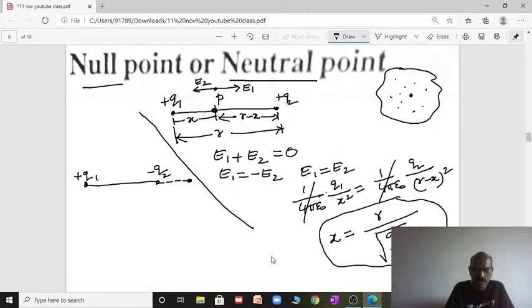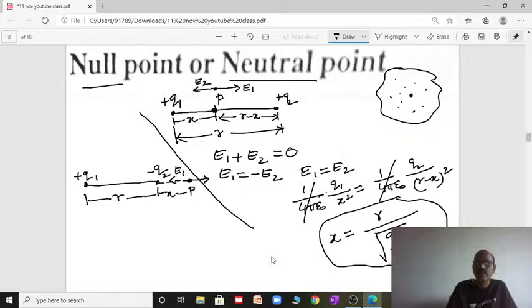Then the null point will occur at point P, outside the line joining the two charges at a distance x. This will be r. Now the electric field at point P due to q2 will act towards, E1. The electric field at point P due to plus q1 will act along this direction.